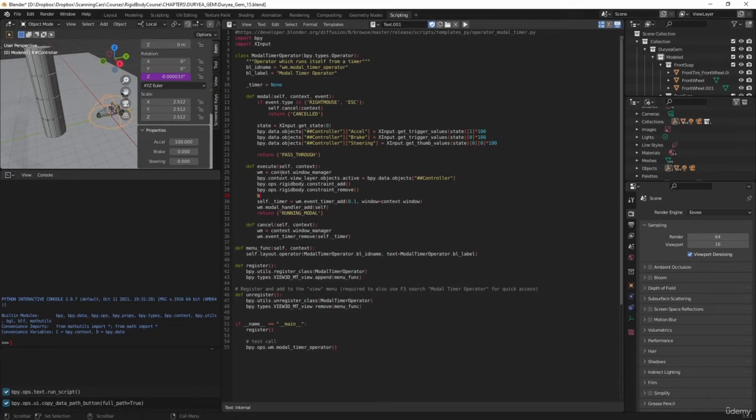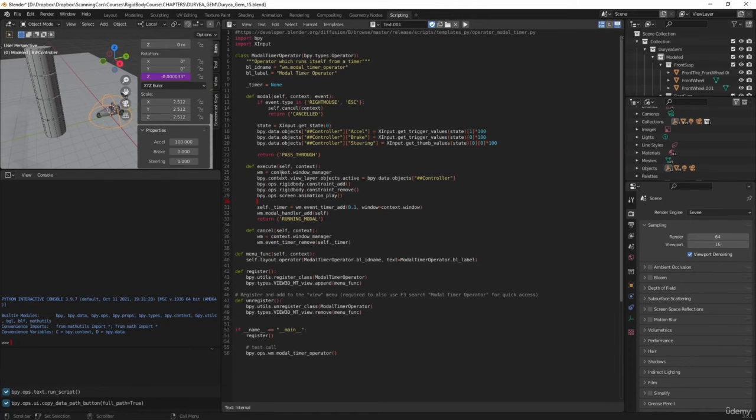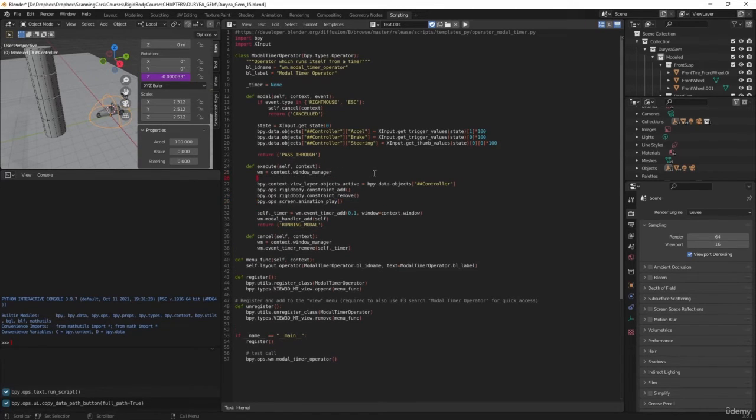And then we're going to play the animation. ops.screen.animation_play. Okay, we'll just put a space between that. All right, and that should be it for that.